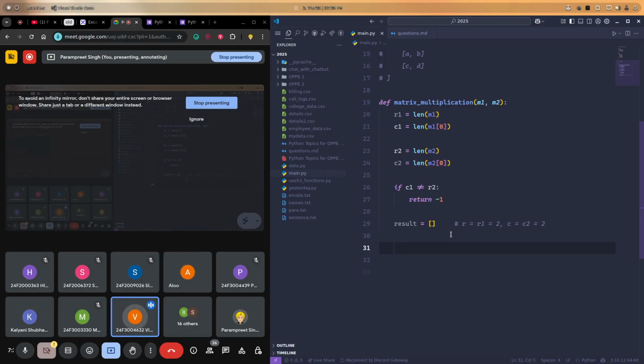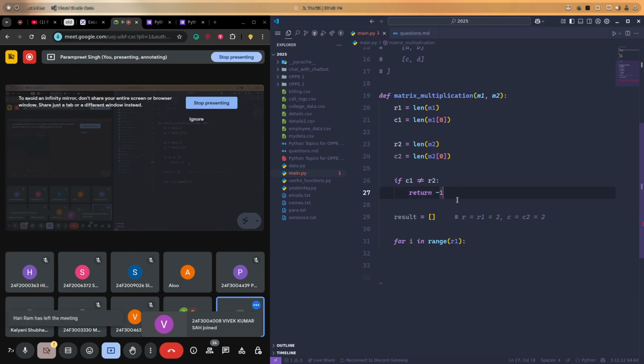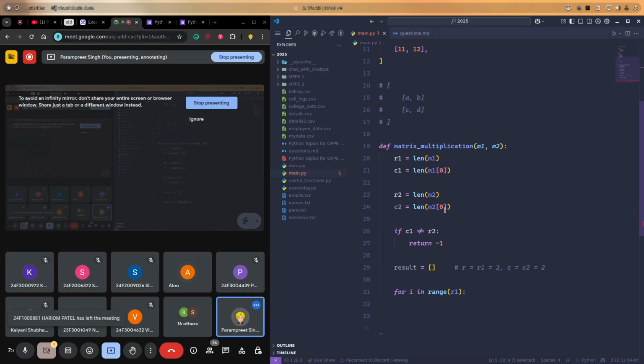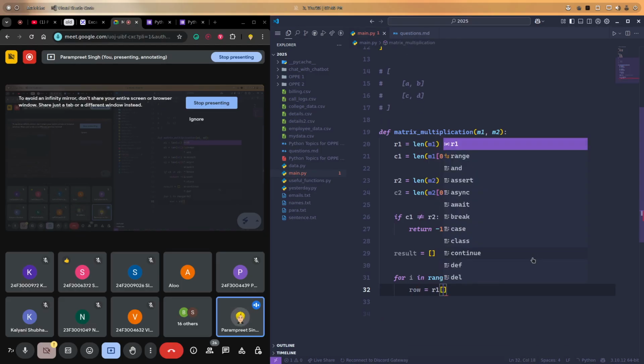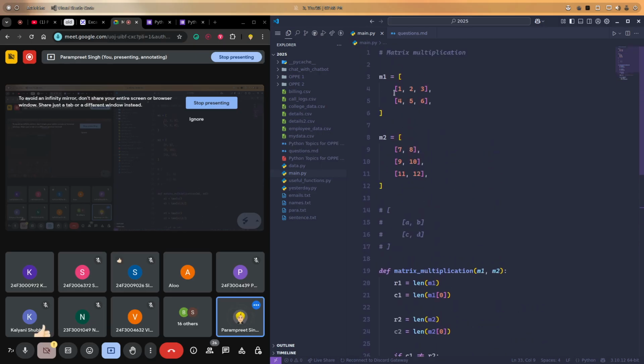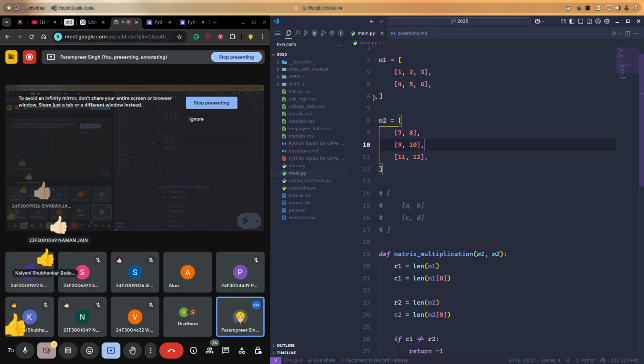For I in range R1. That means I am going through each and every row, and I is storing the index of that particular row. Am I right? Yes, sir. So we can say row equals M1[I]. Is this clear, guys? We have this row 1, 2, 3. Now in this row, we want the first column, and we want the second column.